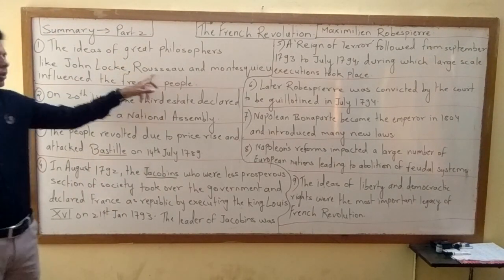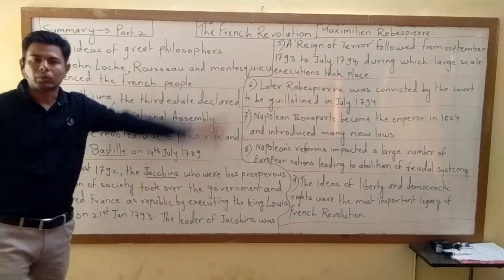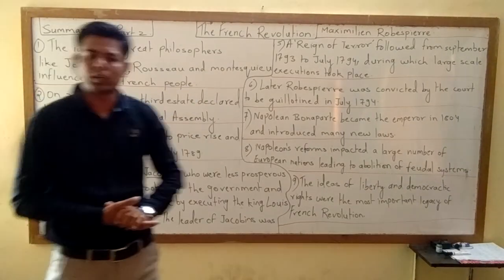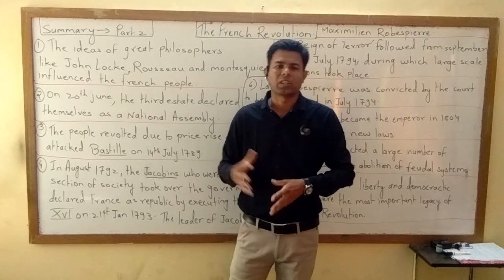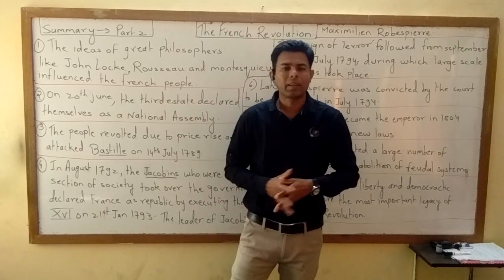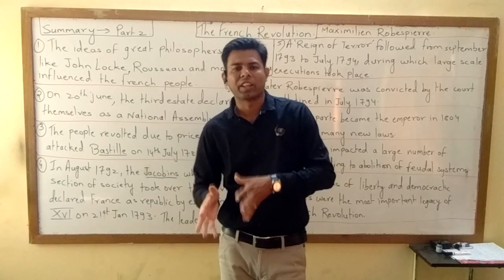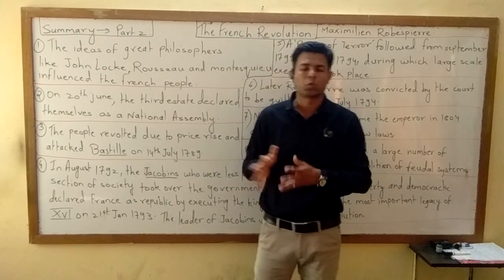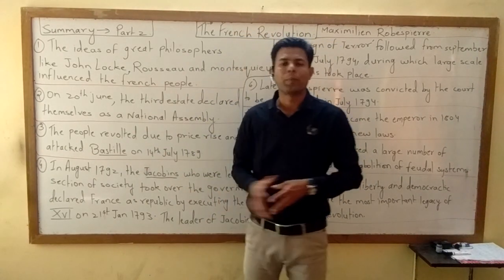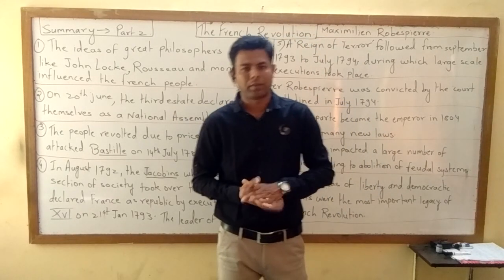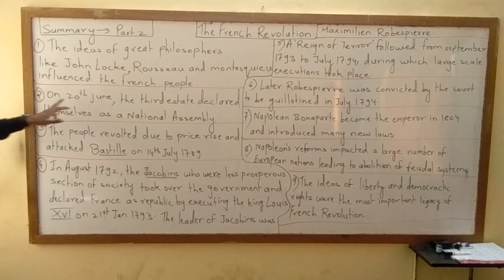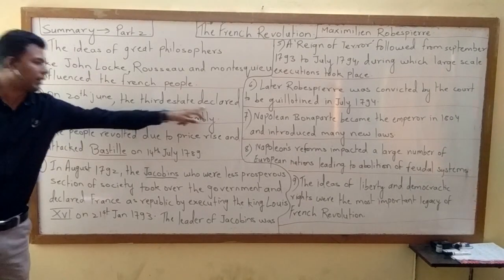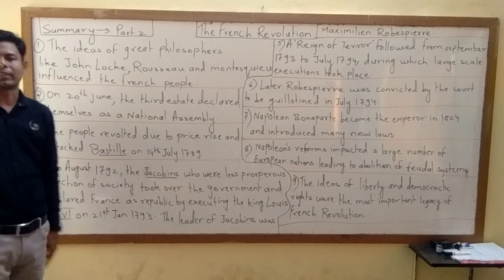John Locke, Rousseau, and Montesquieu. These were the three great philosophers who contributed greatly in the French Revolution. These three great philosophers made the people aware about the problems which were going on, and they also made the people aware how to fight for their rights. Then on 20th June, the third estate declared themselves as a national assembly.